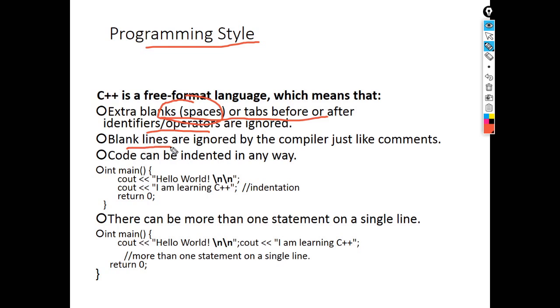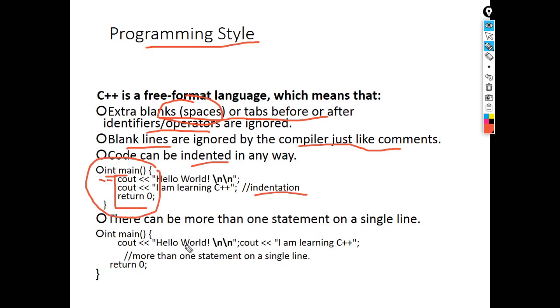Blank lines are ignored by the compiler, just like comments. Code can be indented: here you can see I have written int main, and after leaving some space we write the other code. This is called indentation. This is just a writing style, right?